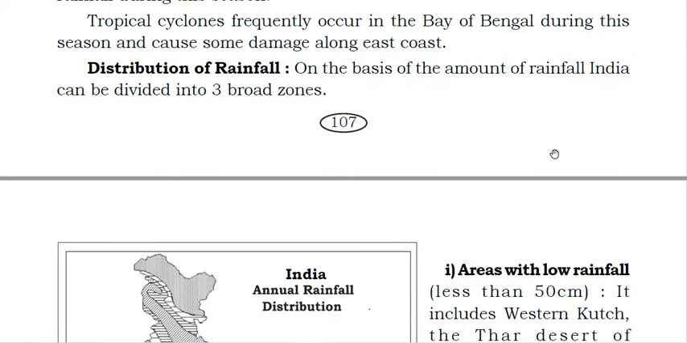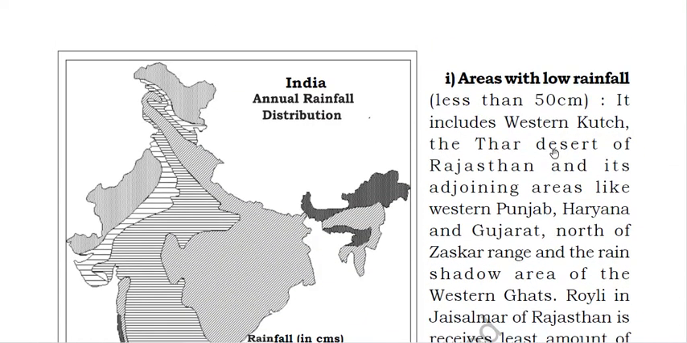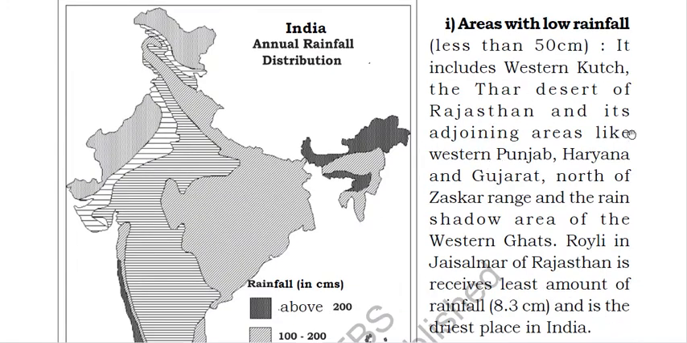On the basis of the amount of rainfall, India can be divided into three broad zones. The first broad zone is India with low rainfall, less than 50 centimeter. The areas where less than 50 centimeter rainfall is received include Western Kutch, the Thar Desert of Rajasthan and its adjoining areas like Western Punjab, Haryana, Gujarat and north of Aravalli Range, and the rain shadow areas of the Western Ghats. Means towards the west part of India, they will receive rainfall less than 50 centimeter, like Rajasthan, Thar Desert, Western Punjab, Haryana, Gujarat.